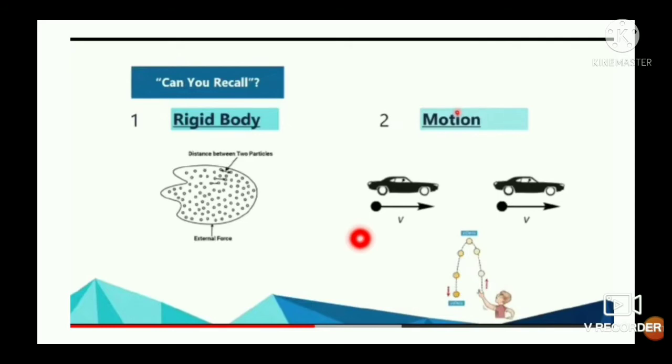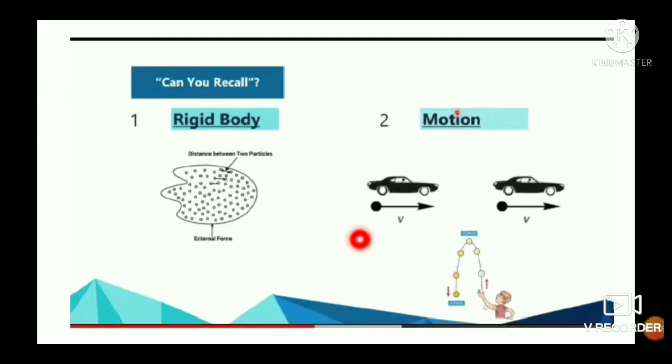And there are different terms related to linear motion. First is force. A force produces linear motion. If we apply force on a body in a given direction, then the body moves along the direction of the force.